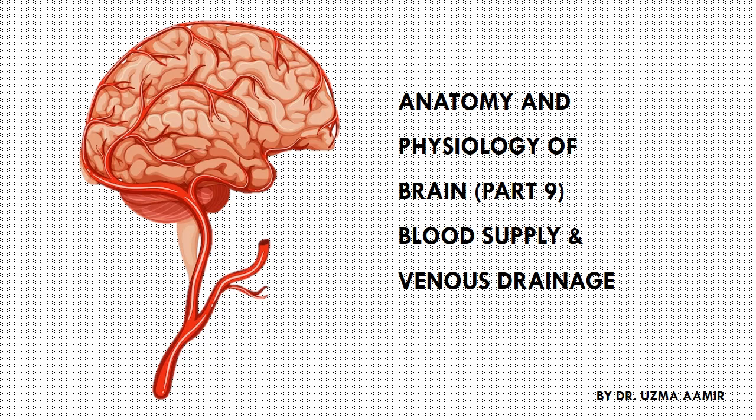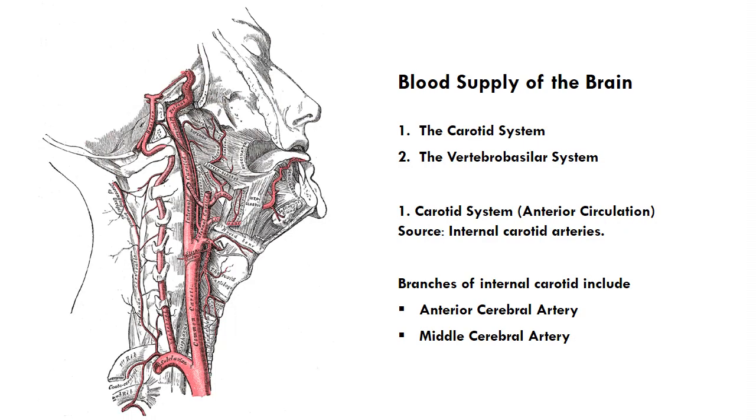In today's video, we will learn about the blood supply of the brain and venous drainage. Blood supply of the brain. The brain receives its blood supply from two major systems, the carotid system and the vertebro-basilar system. The two systems are shown in the diagram on the left. The carotid system or anterior circulation.